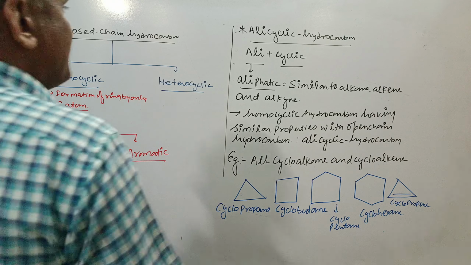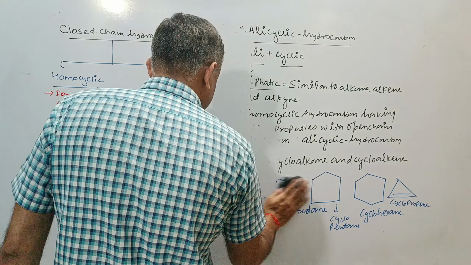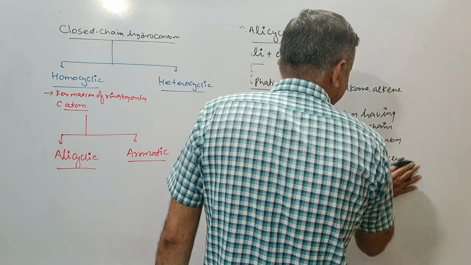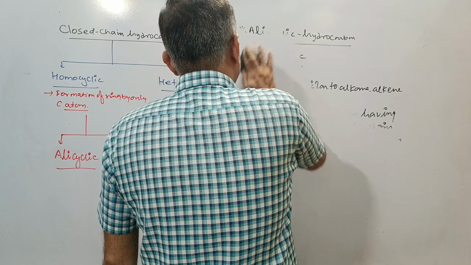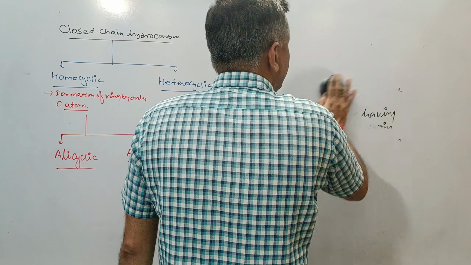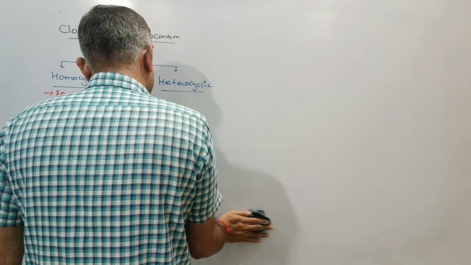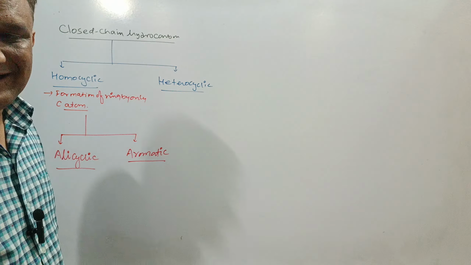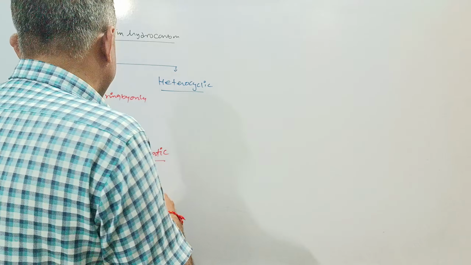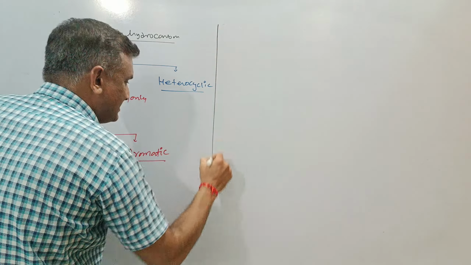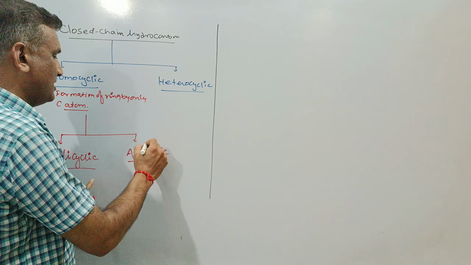Now it's time to discuss another kind of homocyclic hydrocarbon. What are they? Listen to me carefully. I will not give you a very large video because this is the initial part of your class 11, so please be with me and watch all the videos properly. We have discussed the alicyclic; now it's time to discuss the aromatic.